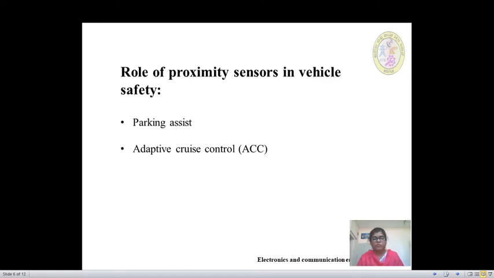That is, when the driver is new to driving or when he is not that efficient, then parking becomes very difficult. But the parking assist feature in modern cars helps the user park safely. It will guide the driver to safely park the vehicle without collision with the nearby objects.